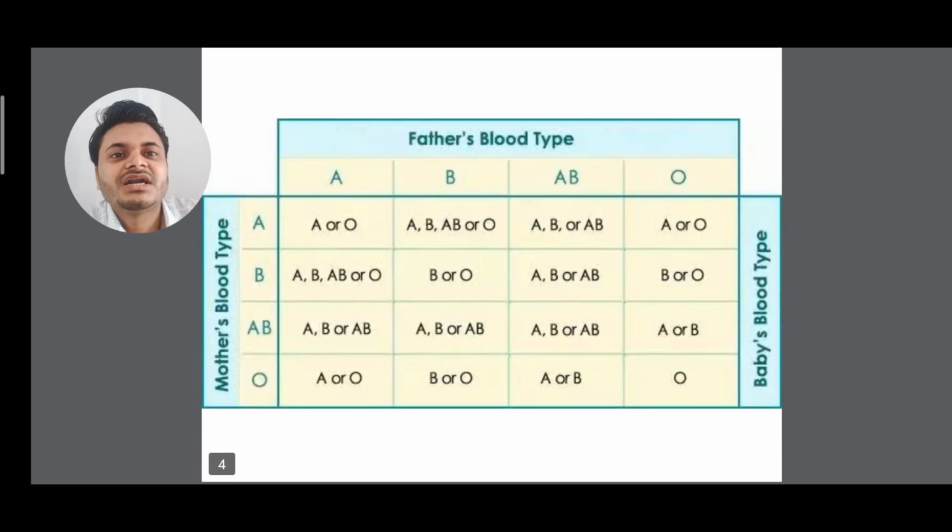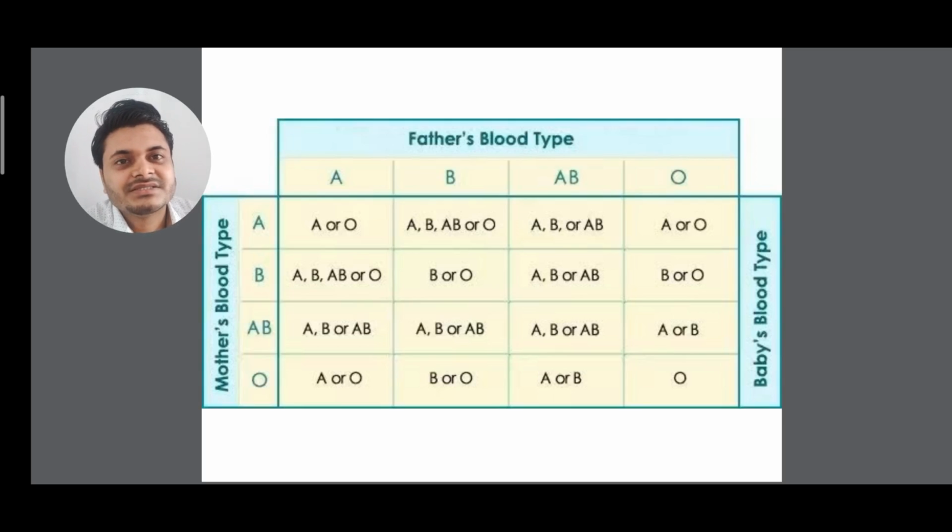One more chart I have given: if the father has a different blood group and the mother has a different blood group, what will be the blood group of the offspring? For the first case, if the mother's blood group is A and the father's blood group is A, the offspring produced will be of A type or O type. Clear. Similarly, if the mother's blood group is B and the father's blood group is B, the offspring produced can be of the following types.